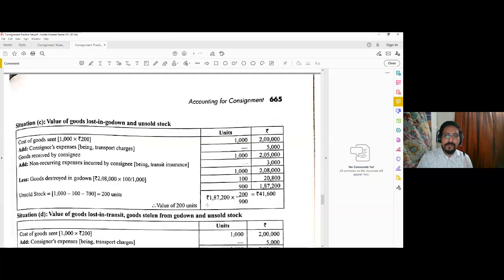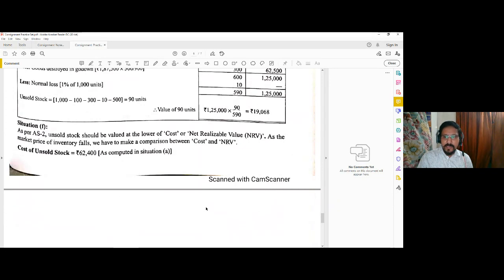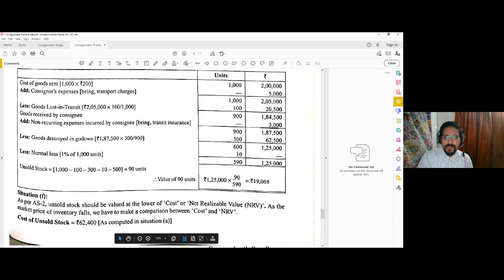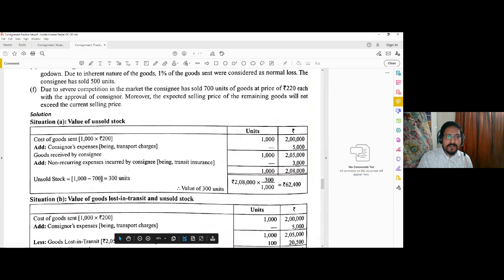So in that case, how will you value the closing stock? In this situation, suppose there is no abnormal loss in godown or in transit. Now, in the very first situation, when 700 units were sold, we actually calculated the cost of the goods unsold 300 units as 62,400.